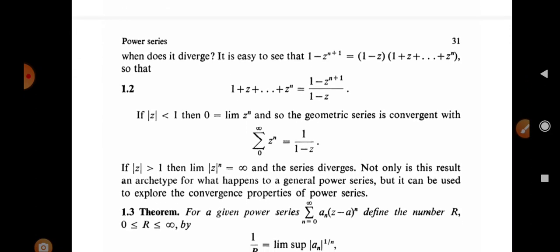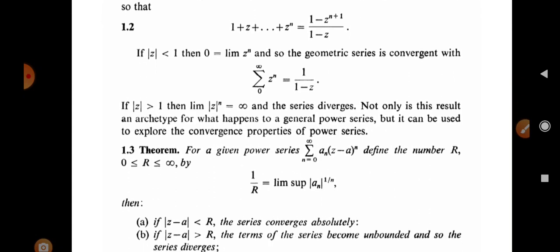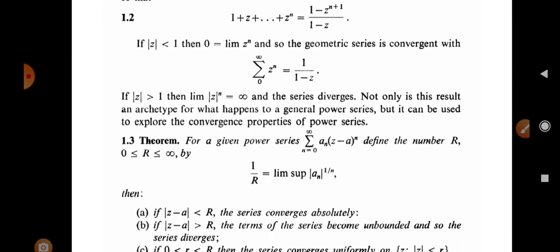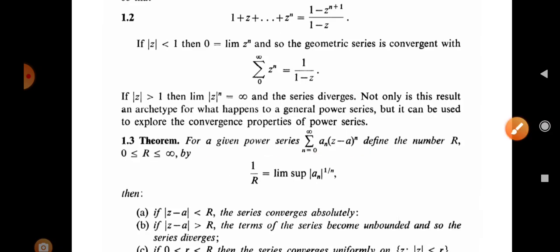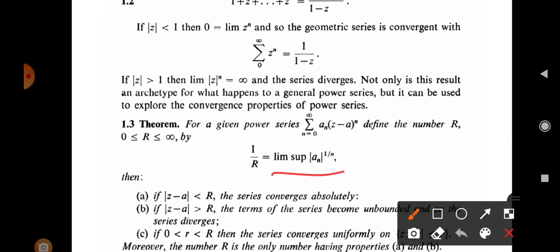Now we have to define what will be done in power series and how we check the convergence of a power series. For that purpose we have Theorem 1.3. For a given power series summation of a_n (z - a)^n, we define a number capital R, 0 ≤ R ≤ infinity, where 1 upon R is the limit superior of mod a_n raised to 1 upon n.